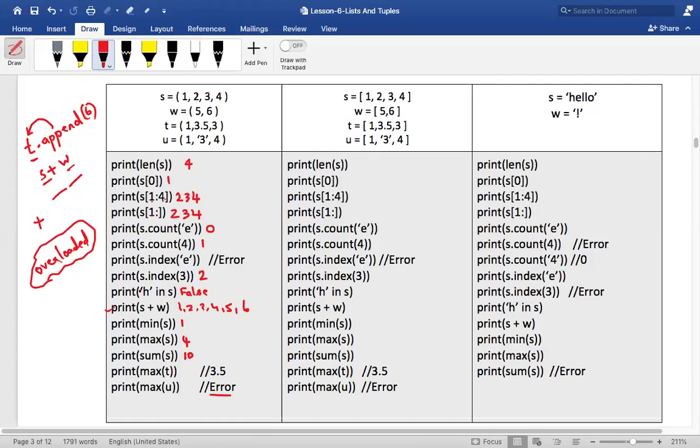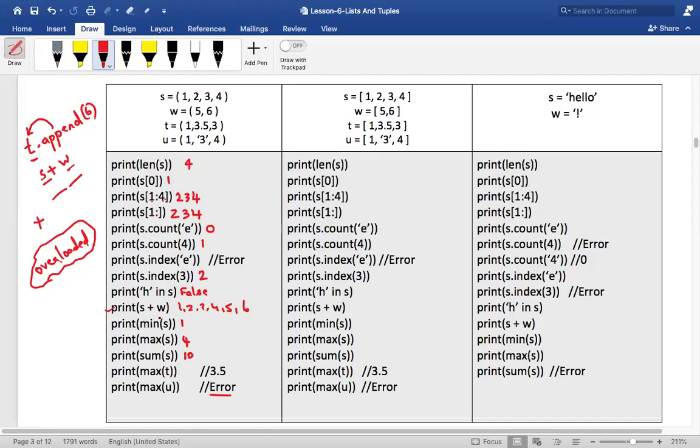Now, is there an element H in S? It is not there. Now, S plus W is basically concatenating two things, right? When you are adding two things using the plus operator, it has been overloaded. It will act like a concatenation operator, and both the tuples will get concatenated.